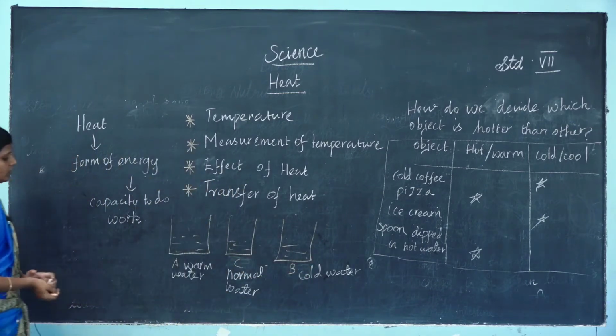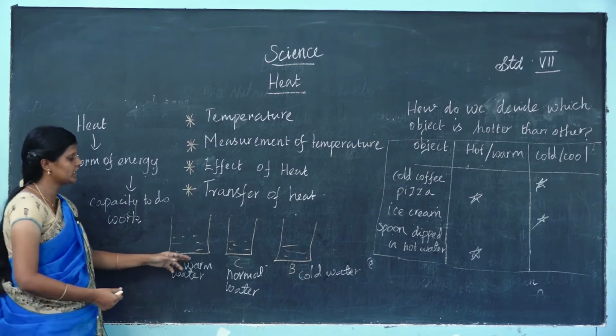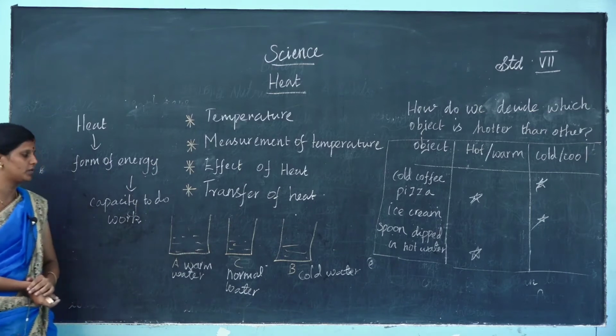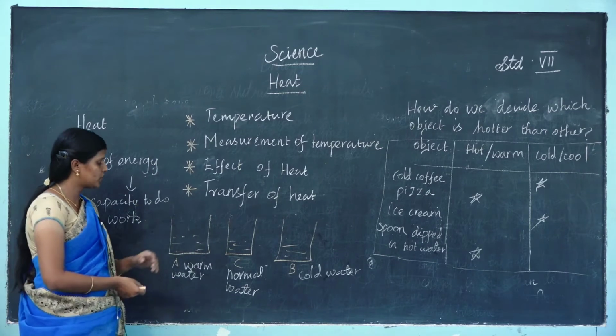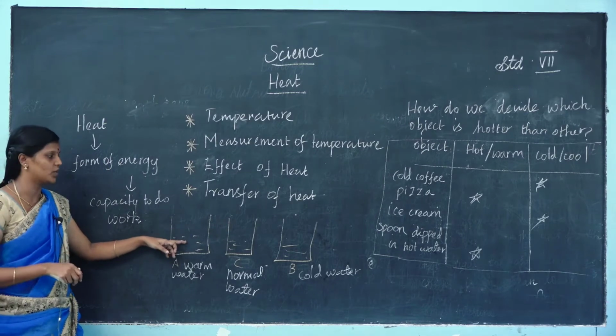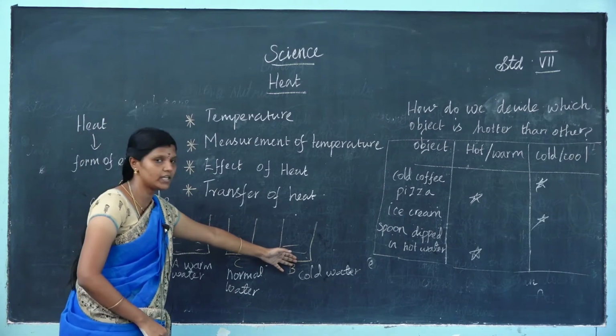Now you dip your right hand in the warm water. You dip your left hand in the cold water.